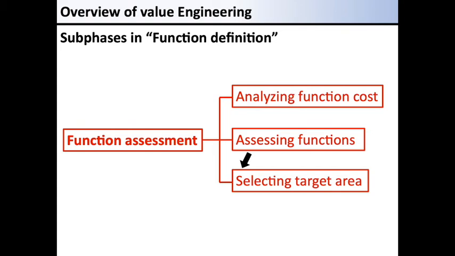At the subphase of selecting target area, we compare the current cost and the cost targets for each function area. The result of the comparison is used to select the functions where current cost significantly exceeds the target cost. Here, we identify the function areas with lower value to be focused for further improvement.